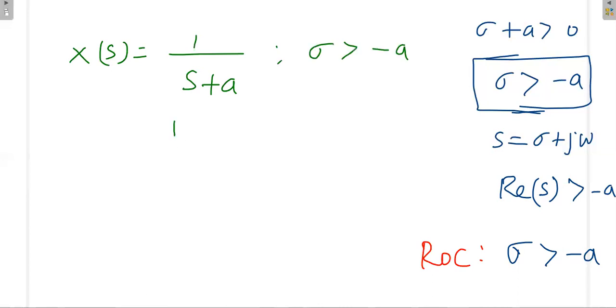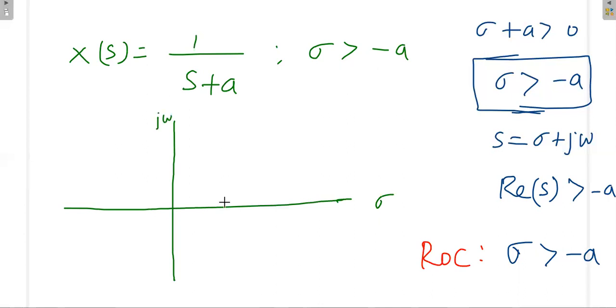Then we have to draw the ROC diagram, the region of convergence diagram. This is the sigma j omega plane. Sigma is greater than minus a, so I'll mark minus a here.